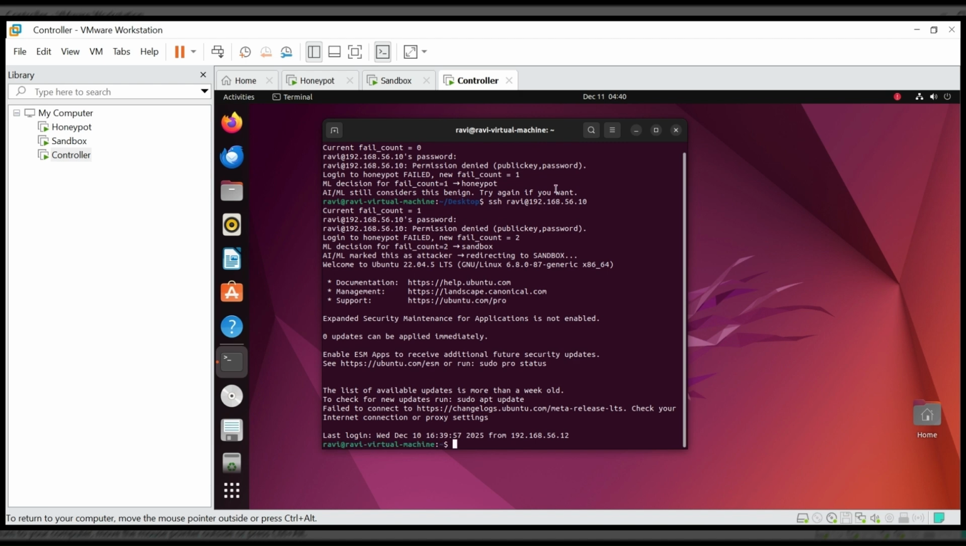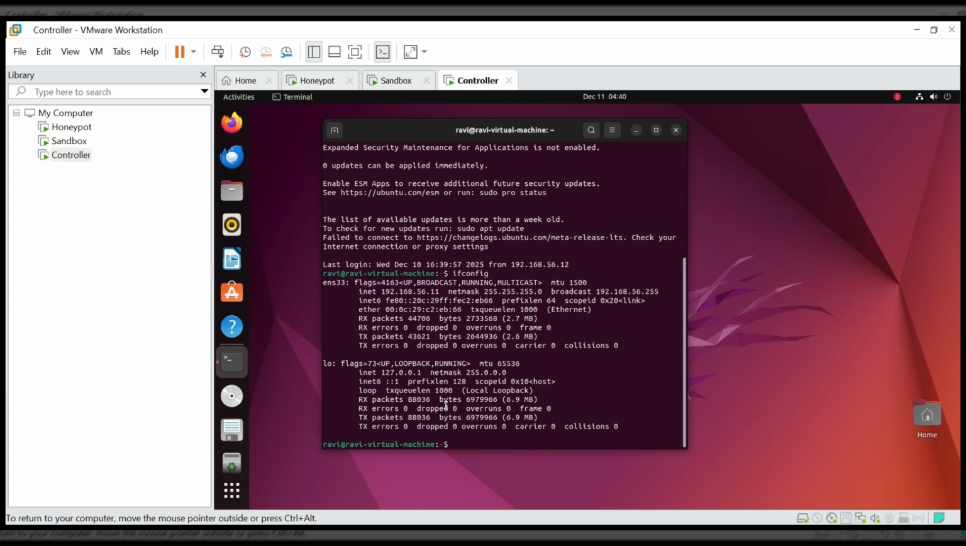See, without asking me for the correct password, it redirected me to my sandbox system, and you already know my sandbox IP was 192.168.56.11. So this is how my ML model works. It detects the behavior and counts how many wrong attempts have been made.